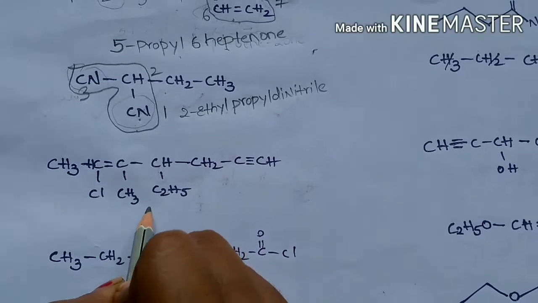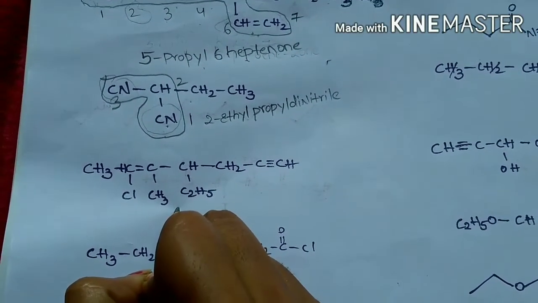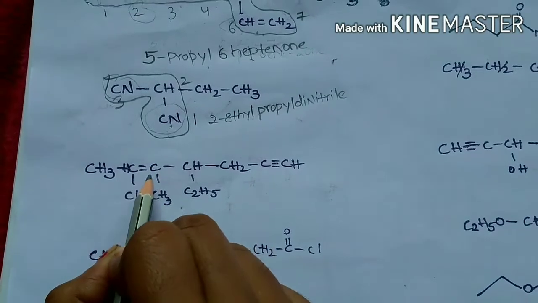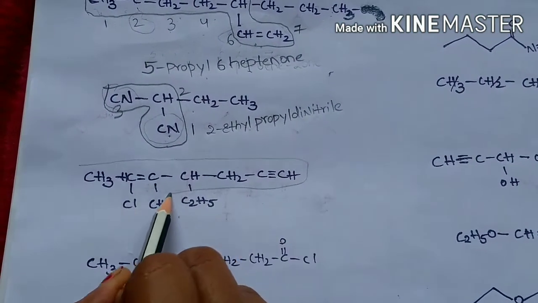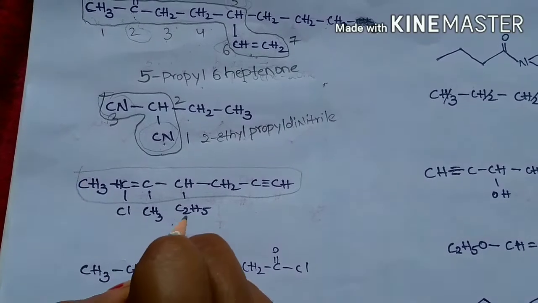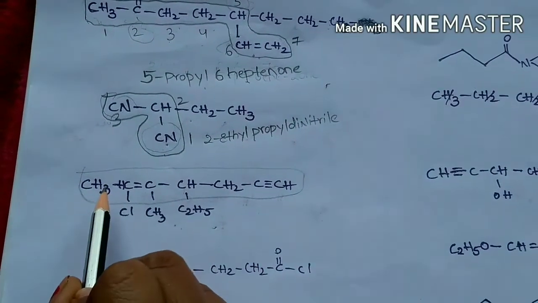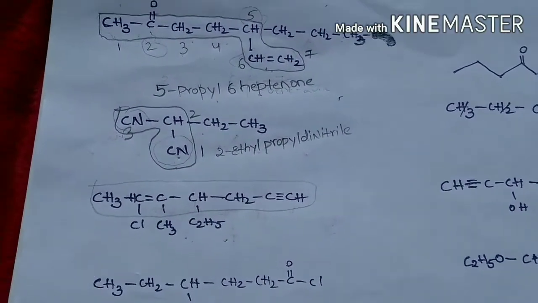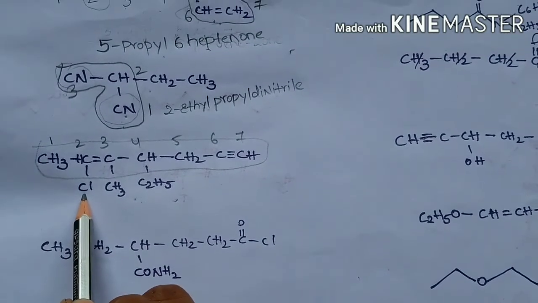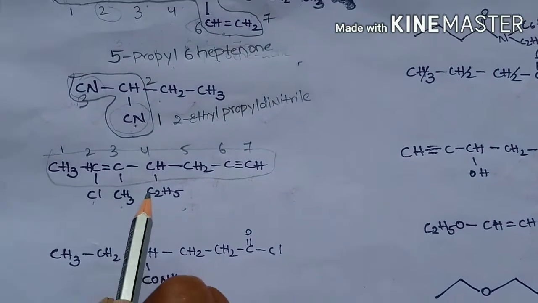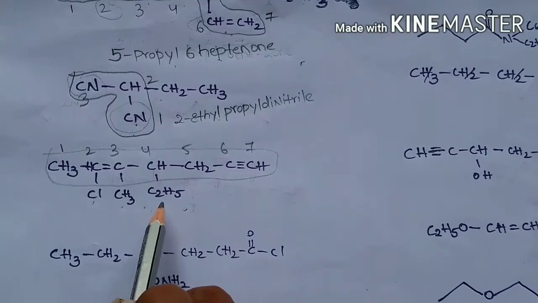Now coming to this compound, it has a double bond and a triple bond, so we can select this as the main chain, and it is the longest chain with 3 substituents. Let's start numbering from left to right. Here the chloro group gets the 2nd position, methyl gets the 3rd position and ethyl gets the 4th position.